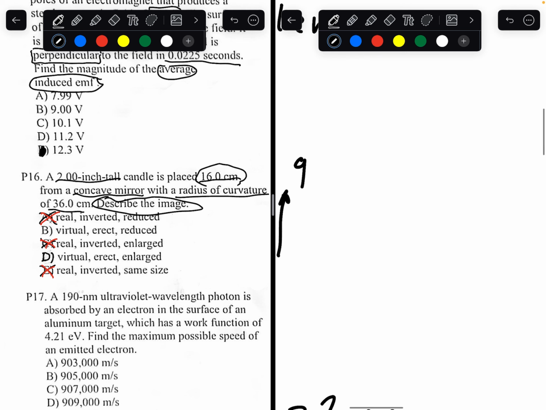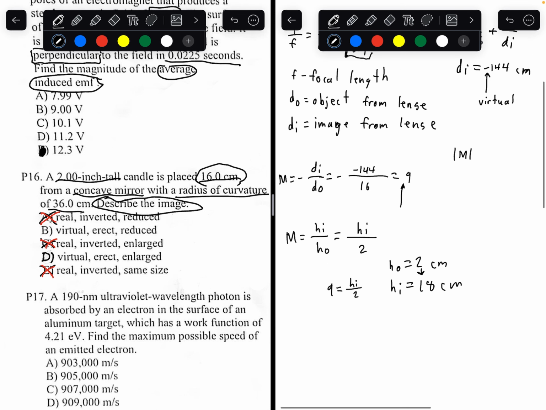You can also tell by looking at the magnification. If the absolute value of the magnification is between 0 and 1, then it's reduced. If the absolute value of the magnification is greater than 1, it's enlarged. So using that, we can tell that the absolute value of 9 is greater than 1, so it has to be an enlarged image, making our answer D, enlarged image.